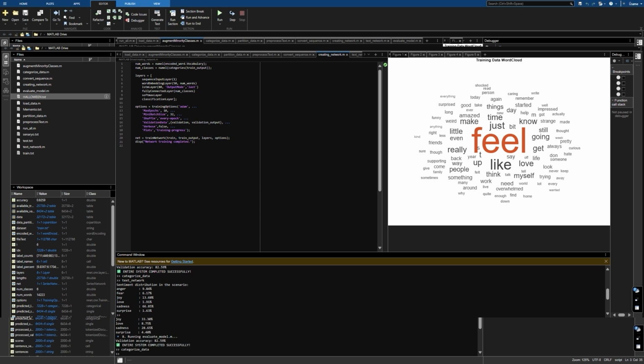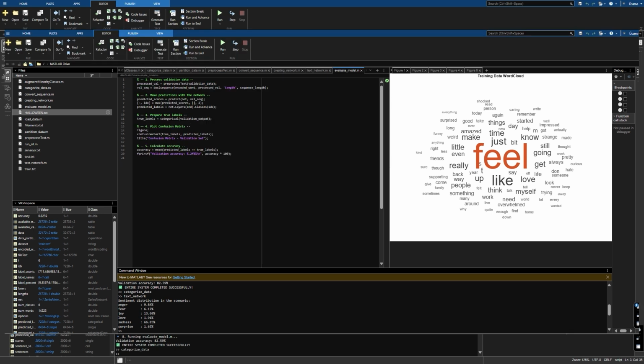And in the next step, we see the evaluation of the model. We used the training dataset and trained the model.